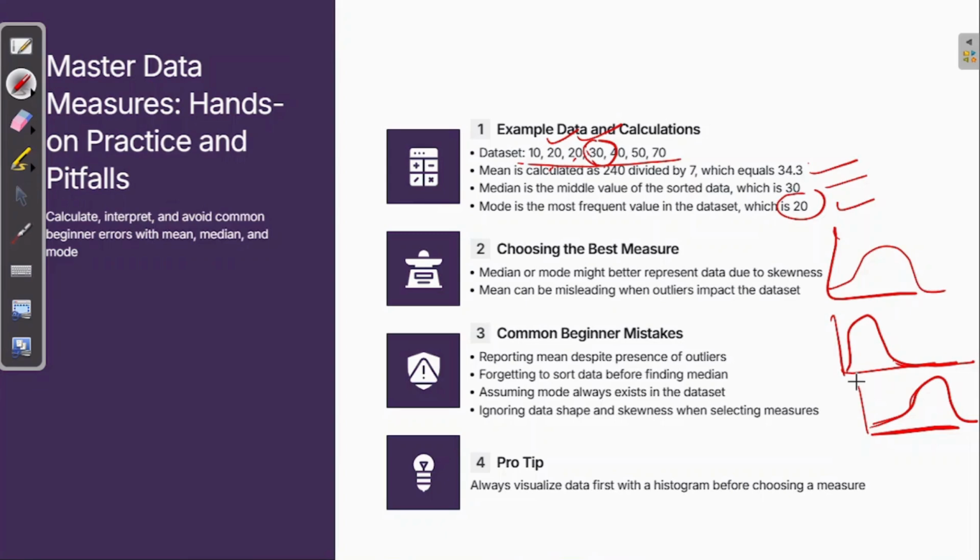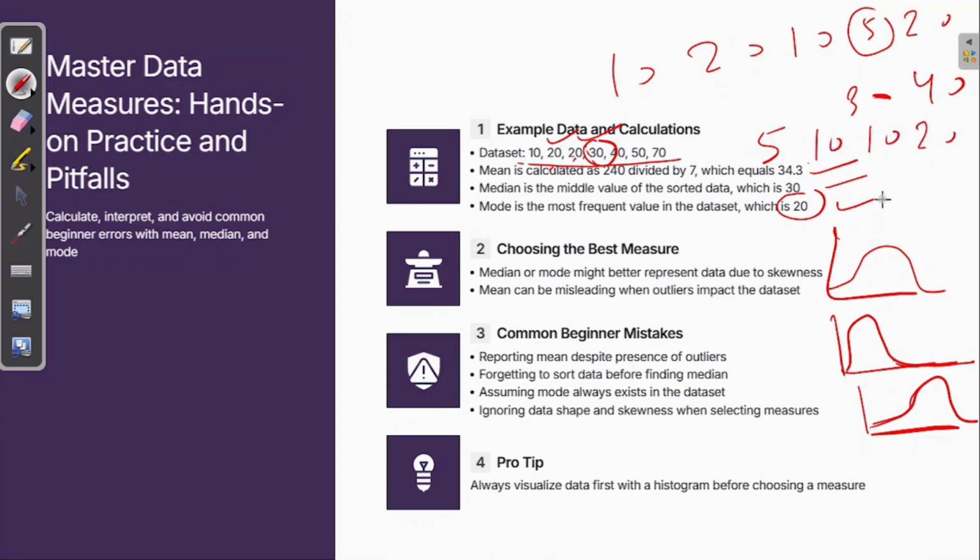Okay, so as I said, you need to order it. Just imagine you have 10, 20, 10, 5, 20, 30 and 40. What is the median value over here? 5? Do you think it is the average? No, you have to sort it before giving the median. So how will you sort it? 5, 10, 10, 20, 30, and 40.